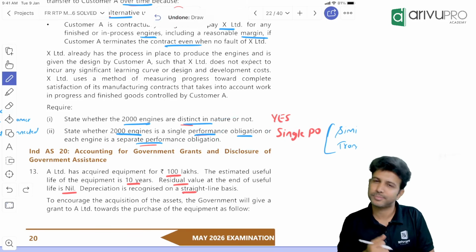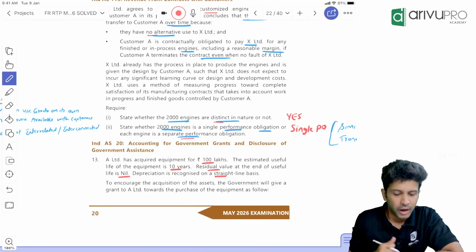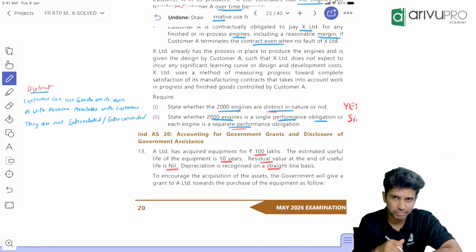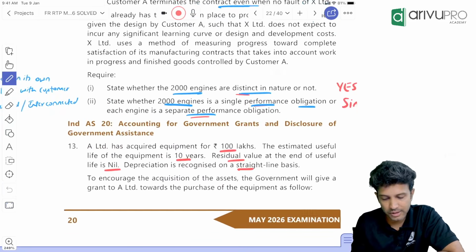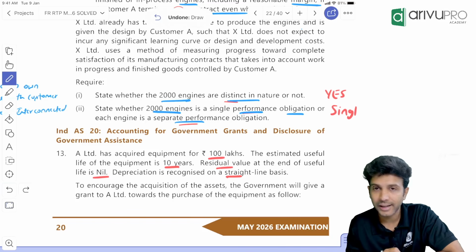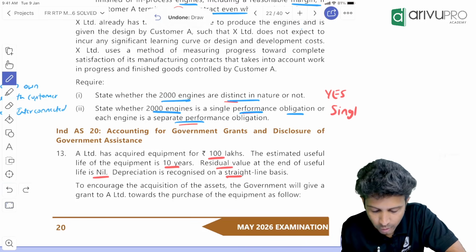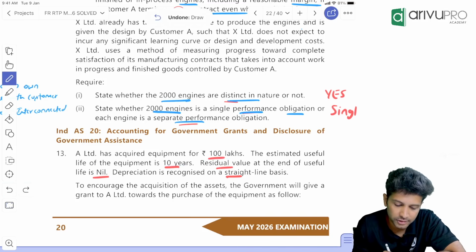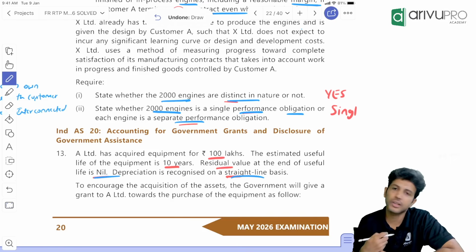Theory question this was, nothing much. Next, question 13. Question 13 is also a good question, I would say, in this context, so let's see what we can learn from this. This is on Ind AS 20, government grants. A has acquired equipment for 100 lakhs. Useful life 10 years, residual value 0. Depreciation is on the straight line method.